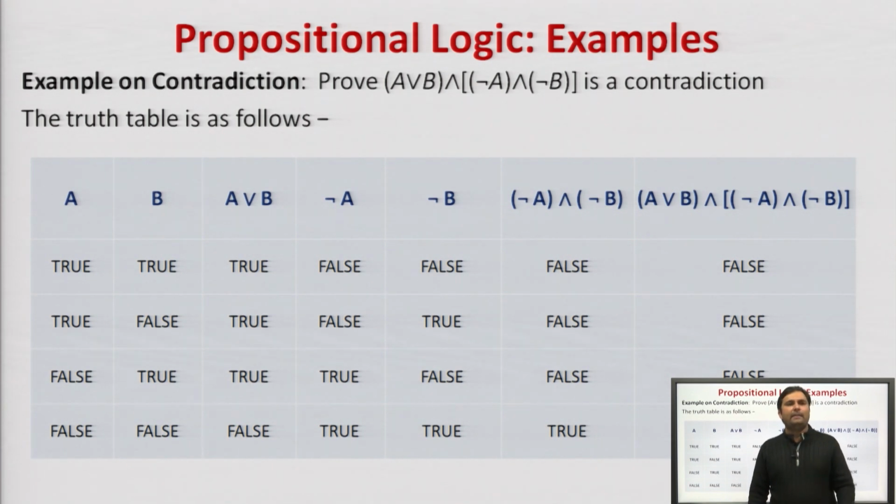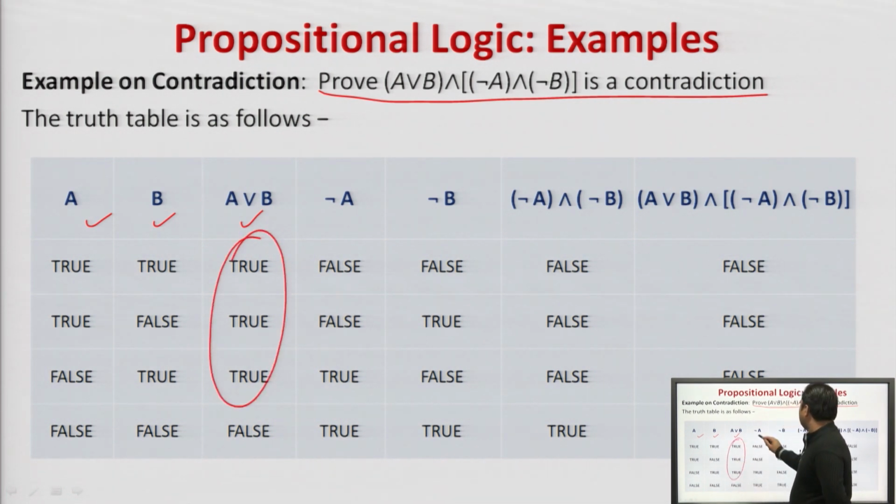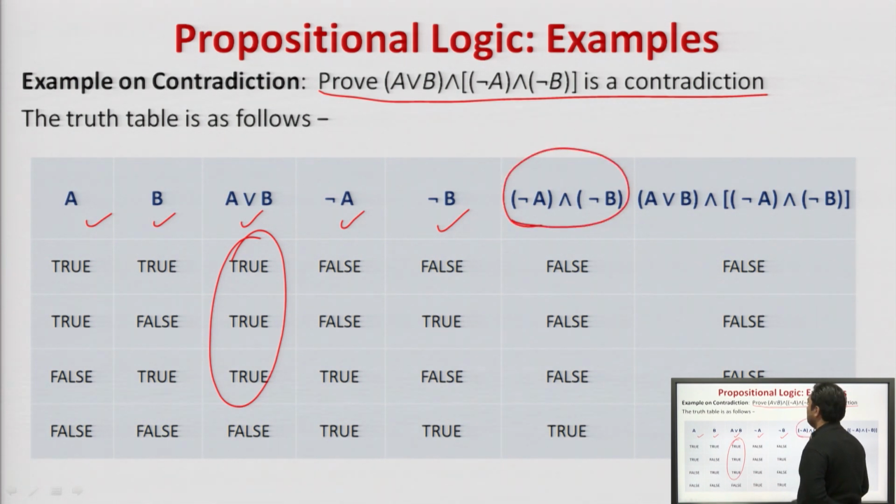Next, another example on contradiction. Prove that this statement given to us, A or B in conjunction with negation of A in conjunction with negation of B, is a contradiction. So, what we will simply do? A and B, all the possibilities are written. A in disjunction with B is written as true, true, true and false. Negation of A and B are computed. Now, negation of A and B conjunction are performed. False, false will be false, false, true will be false, false, and this will be returned as this.